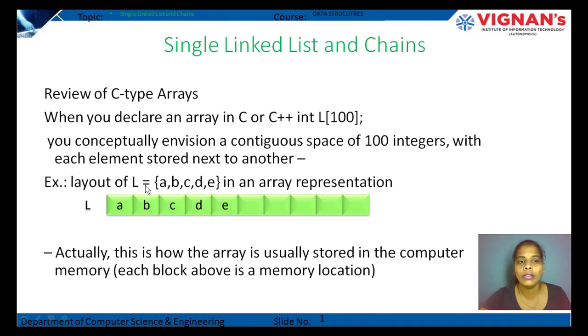See the layout of the L array here. I have taken A, B, C, D, E as the elements. See how the elements are stored in the contiguous memory locations in this diagram. Actually, this is how the array is usually stored in the computer memory. Each block above is a memory location.